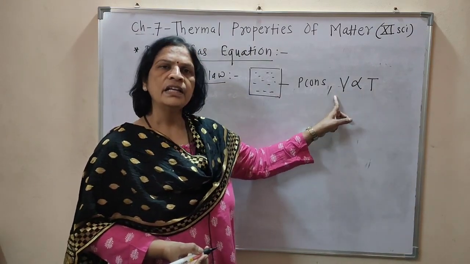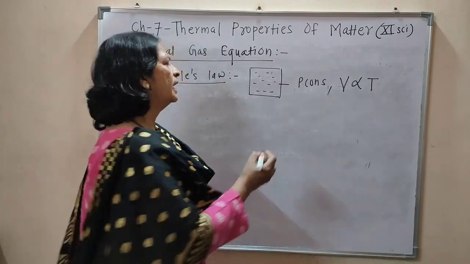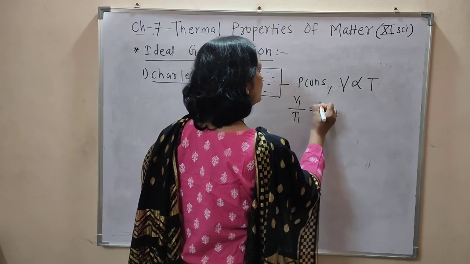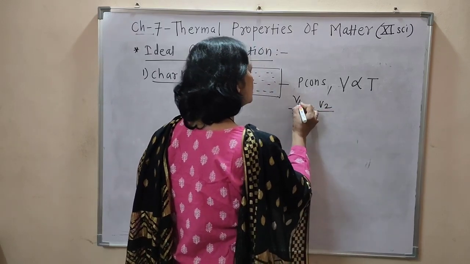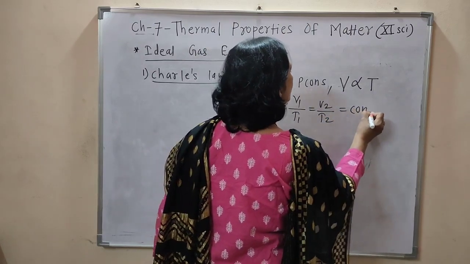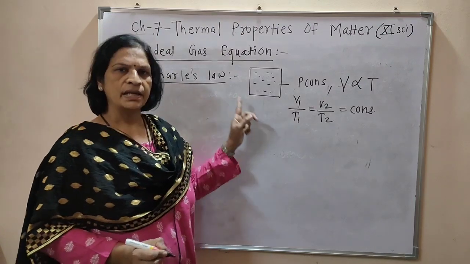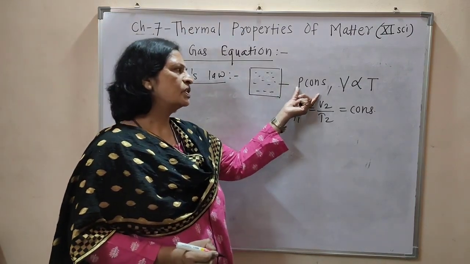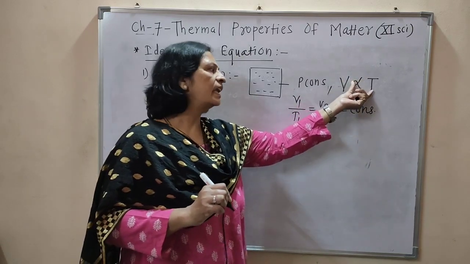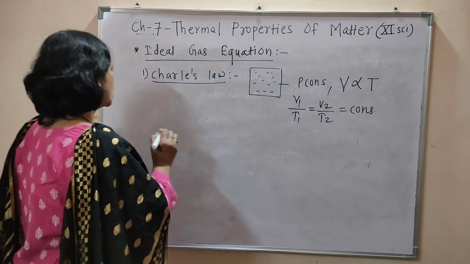And when there is a direct proportion between these two variables, the division of these two variables always remains constant, means V1 by T1 equals V2 by T2 equals constant. And this is Charles law. I repeat, at constant pressure the volume of a fixed mass of a gas is directly proportional to its absolute temperature, that is Charles law.